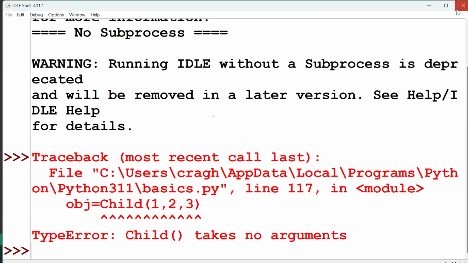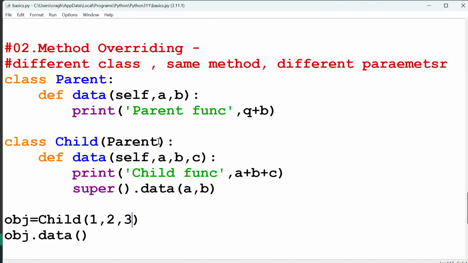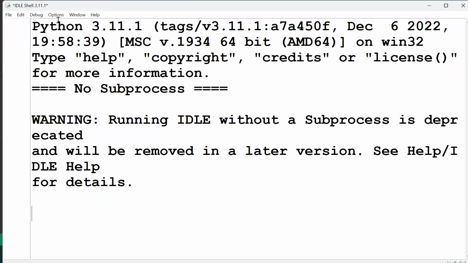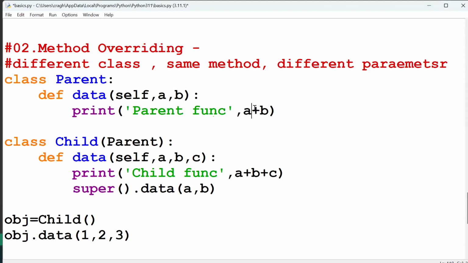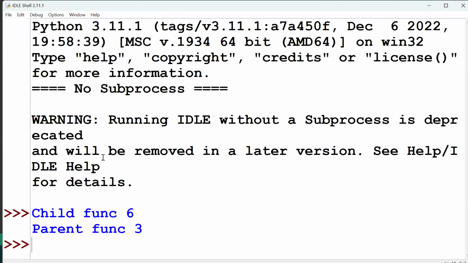Child takes no argument, so here you can pass these arguments, 1 comma 2 comma 3. Now we can run. Now run the module here. See, both are triggered right now.